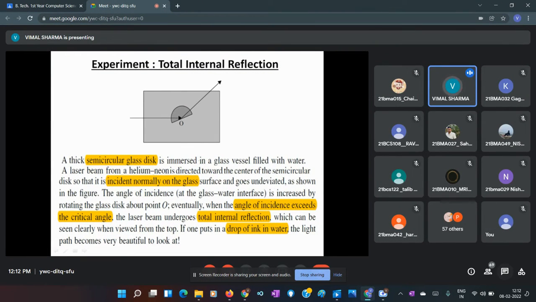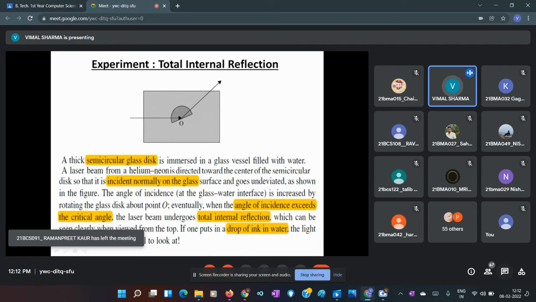There is one very small, interesting experiment which you should try at home if you can arrange these things, to see total internal reflection. We talk about total internal reflection but it is never observed, because you cannot see light, and you cannot see whether it is totally reflected or refracted.